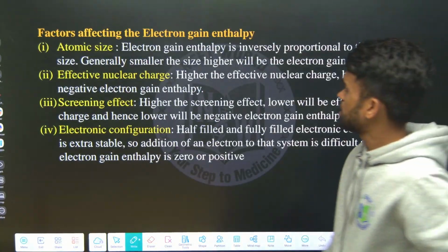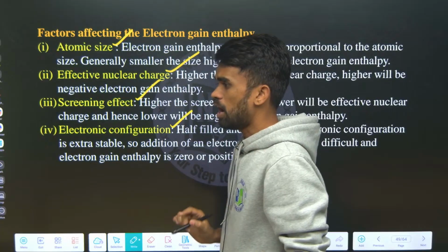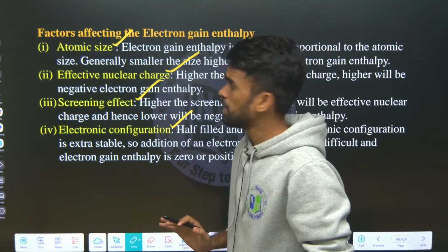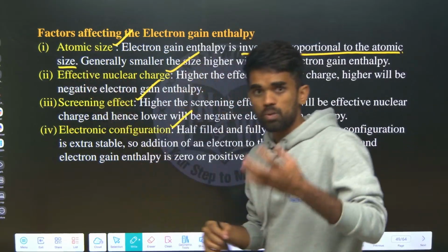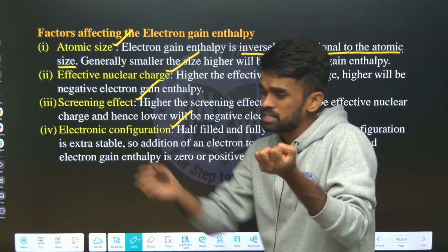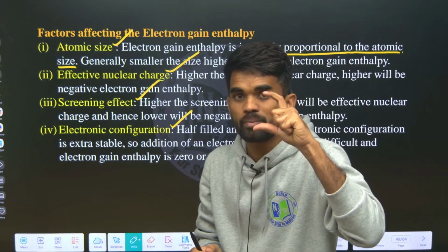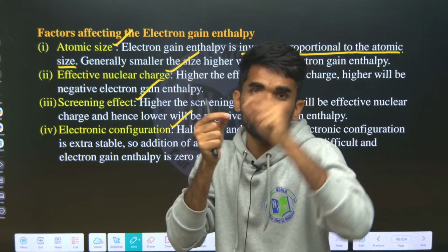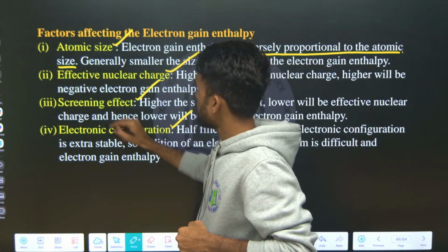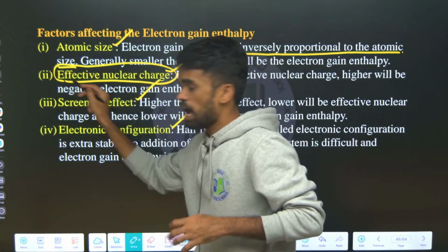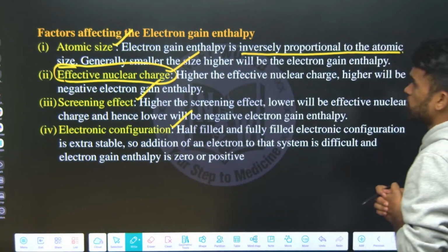Okay. So what are the factors here? Size, effective nuclear charge, screening effect, and electronic configuration are the factors affecting the electron gain enthalpy. See, electron gain enthalpy is inversely proportional to atomic size. If it is a smaller size, it has more tendency to gain the electron. Why? Because smaller size means the nuclear charge will be more, and that proton will be having more effective nuclear charge that can easily drag the electron. So small size, high effective nuclear charge, having more tendency to gain the electron. So they have more electron gain enthalpy value, we can say, okay.